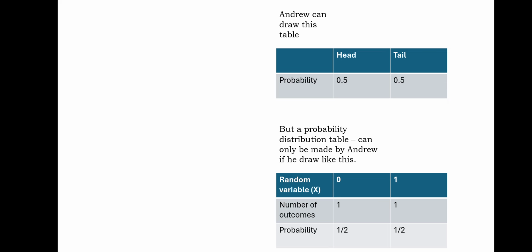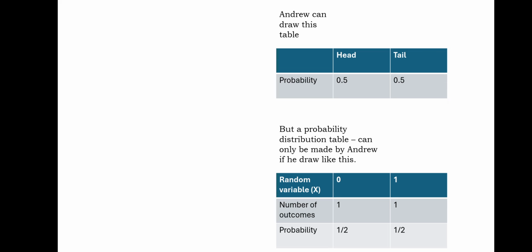The number of outcomes in which head will not come is only 1. So the probability of not getting a head is 1 by 2. And the probability of getting a head is also 1 by 2. So what we learned here is that we have to make our table like this, and this table is called a probability distribution table. It means Andrew cannot draw the table which is above. Andrew has to make the table like this which is below.